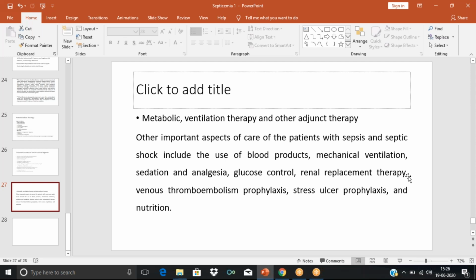Then venous thromboembolism prophylaxis. We studied in pathophysiology, there is disseminated intravascular coagulation. So throughout the body, inside the blood vessels, what is happening? Coagulation as well as simultaneous bleeding is happening.